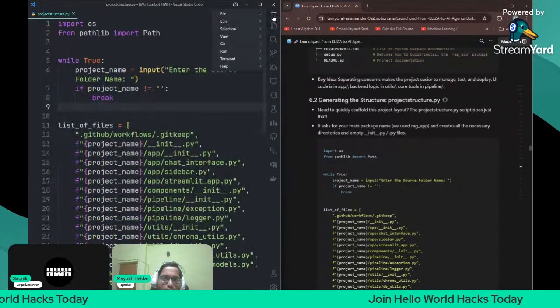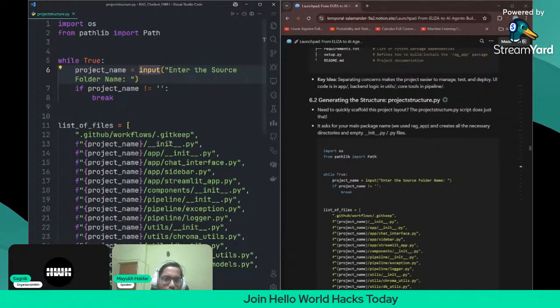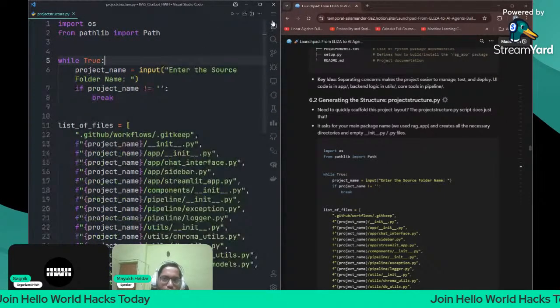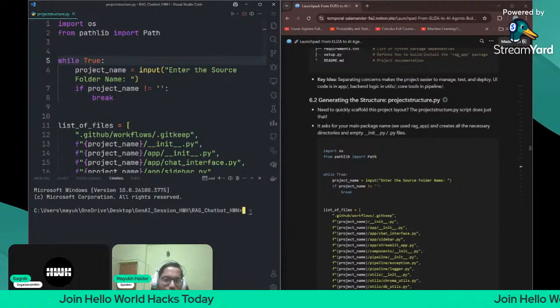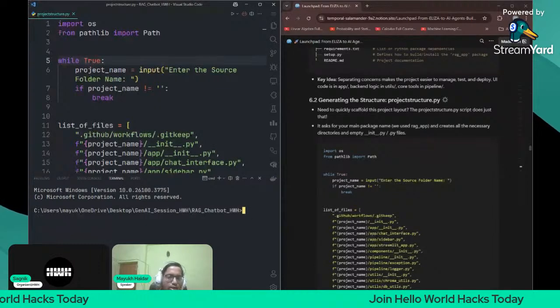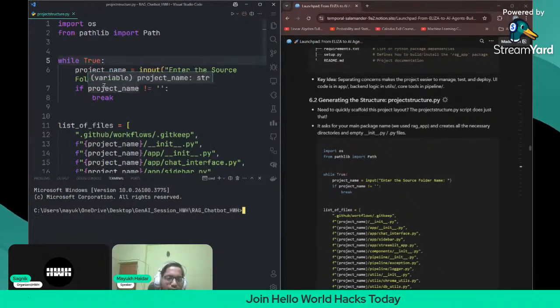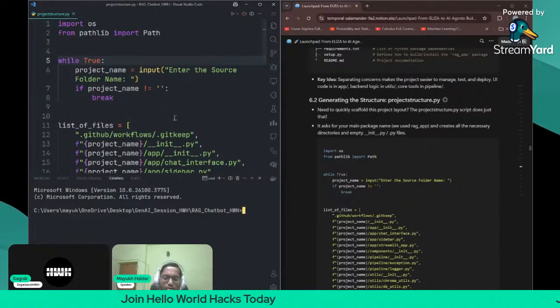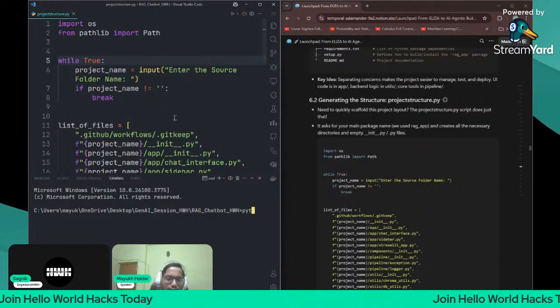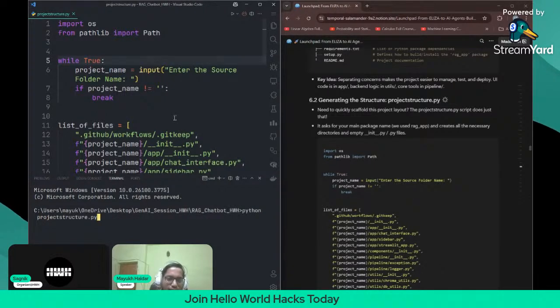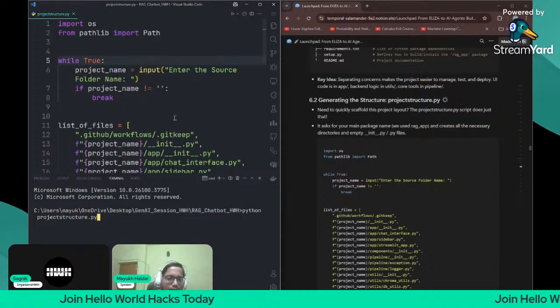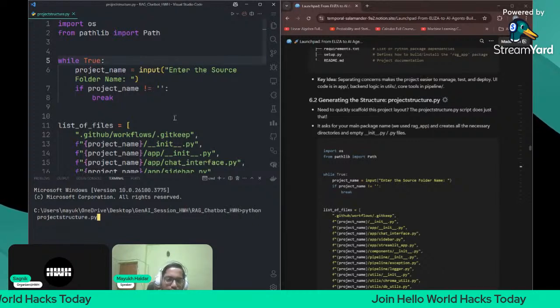So how will we run this? Before running this, we will need some other things also. Okay, let me just run it once. New terminal. I would say you should give the folder name just as I'm giving, then it will be easy for you. You should give the src folder name as rag app, for ease of use. Just write this in the terminal: python project structure.py, then click enter.